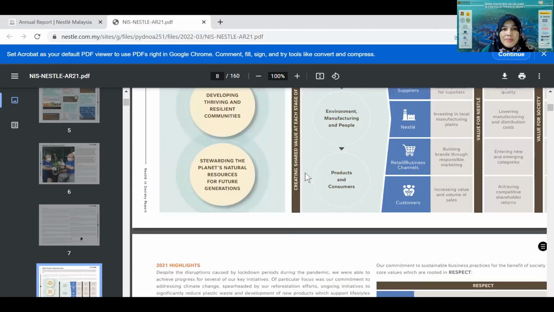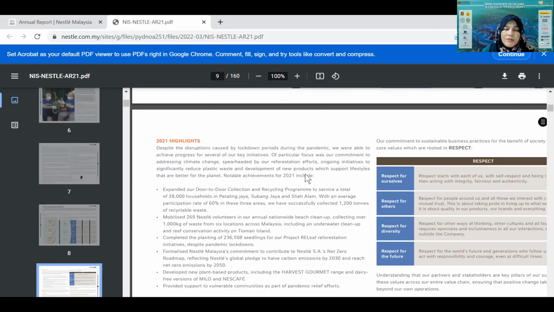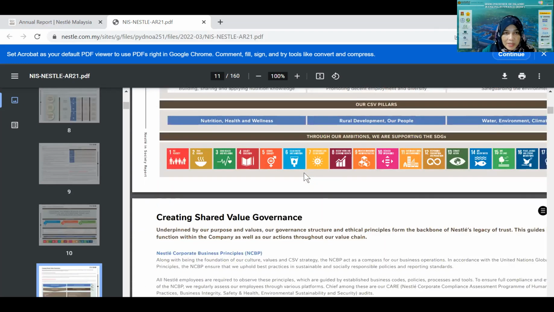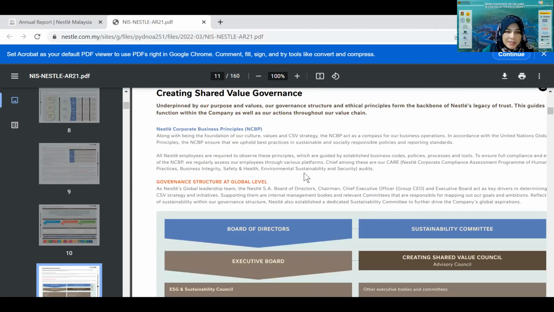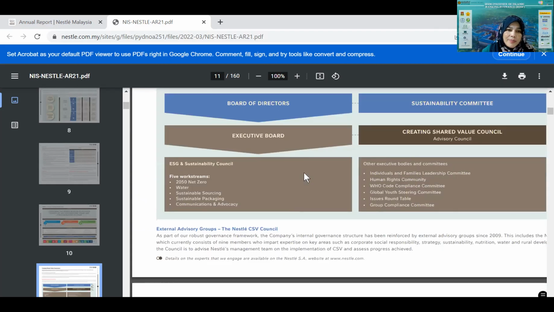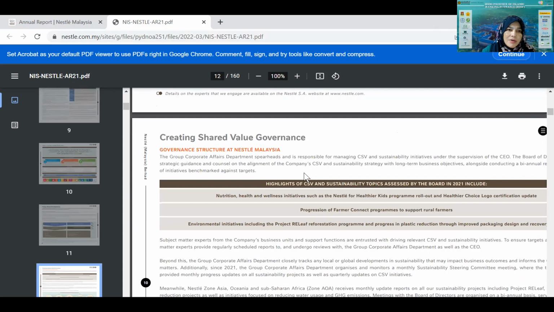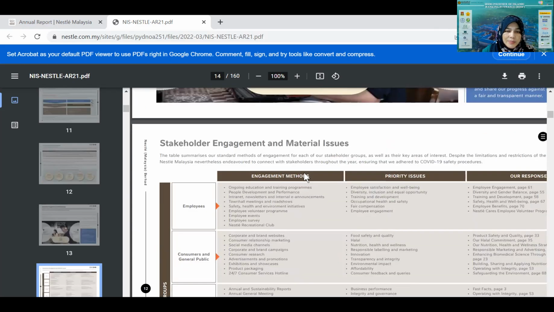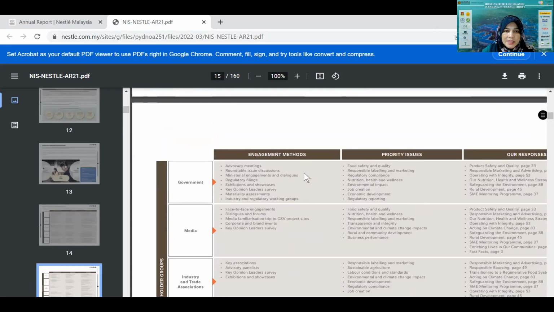But maybe the item being used is not reported as charity or donation, but is actually part of the administrative expenditure. So I will check on that. But this is actually the report telling us about all the corporate social responsibility.